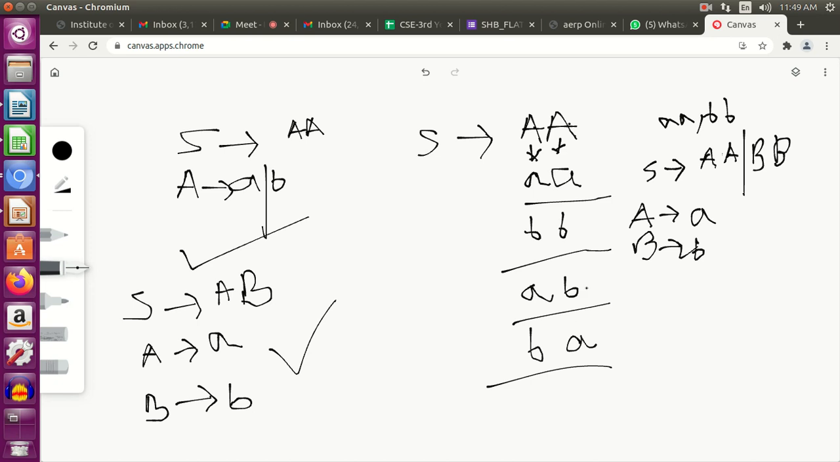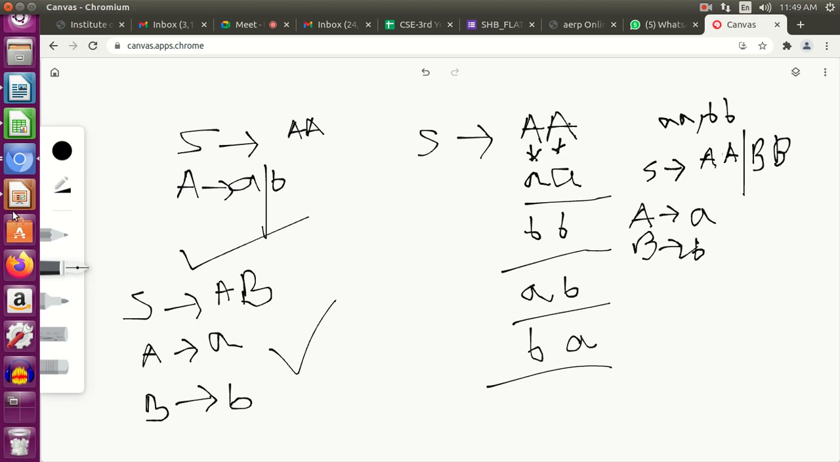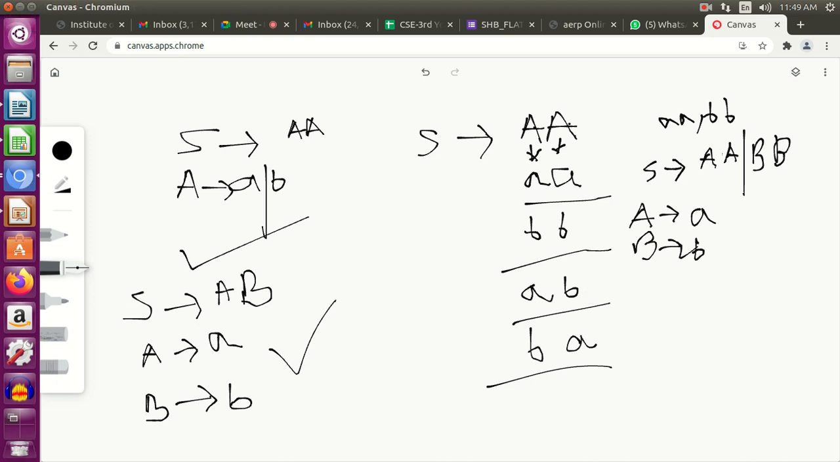As you keep on looking into more examples, you will be able to construct any and every kind of grammar by yourself. Okay.